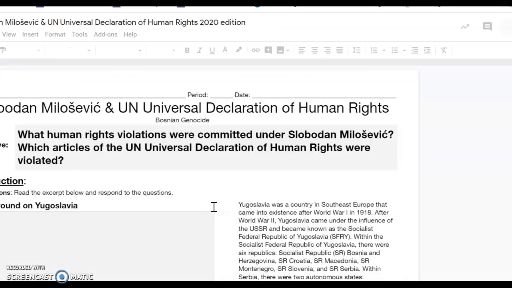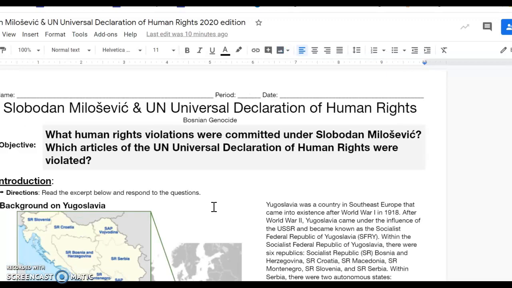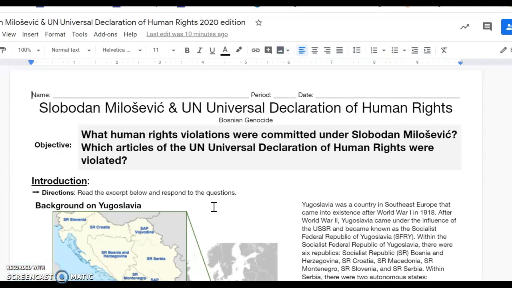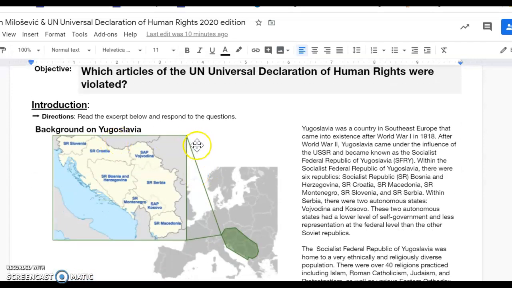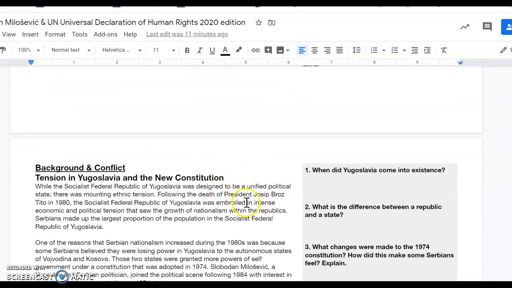So, what are we going to be looking at today? We're looking at an event known as the Bosnian Genocide, a man by the name of Slobodan Milosevic, and again, also the United Nations Universal Declaration of Human Rights. This first part here, the introduction, is a little background on the state of Yugoslavia, and then the next section is on the background of the conflict and the conflict itself.